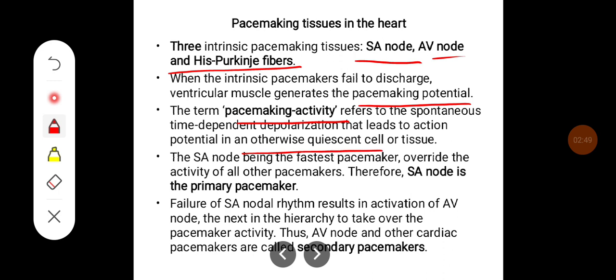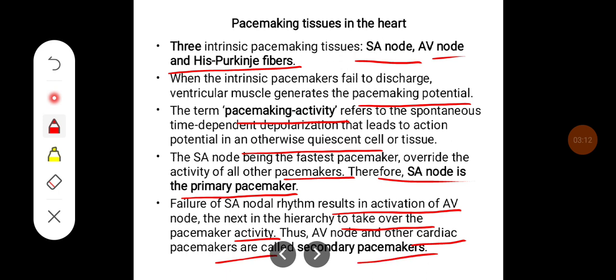The SA node, being the fastest pacemaker, overrides the activity of all the other pacemakers. Therefore, the SA node is the primary pacemaker. Failure of SA nodal rhythm results in activation of the AV node, the next in the hierarchy to take over the pacemaker activity. Thus, the AV node and other cardiac pacemakers are called secondary pacemakers.